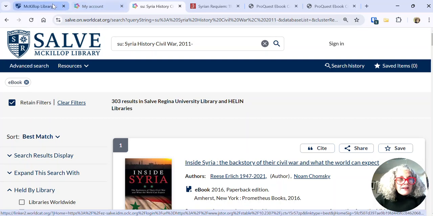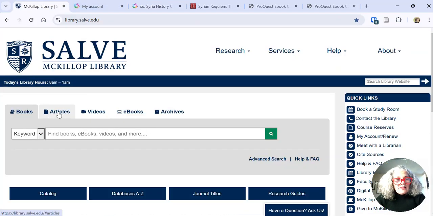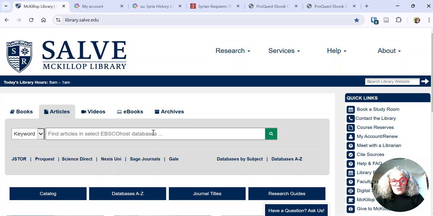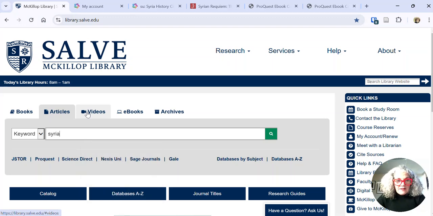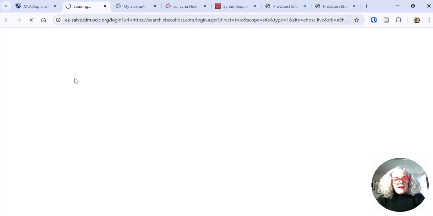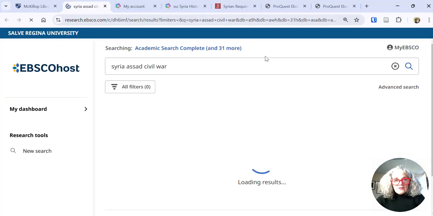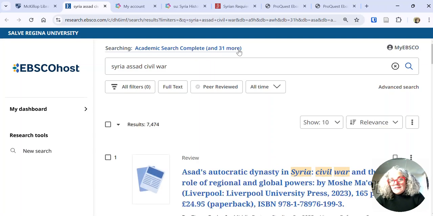And if we go back again to the library's homepage, we'll go to the Articles tab. The Articles tab search automatically searches only our EBSCOhost databases, and there are other options for our major databases below. If we were going to search our EBSCO databases, you can use slightly more words in here. So, maybe we're going to try these to see what comes back. This is searching tens of thousands of journals in the 31 EBSCO databases that are available.